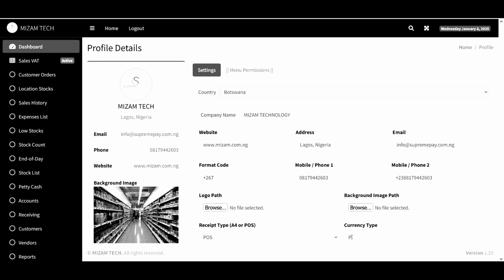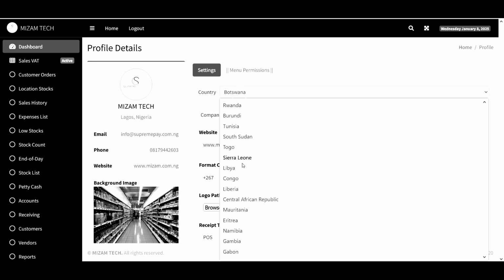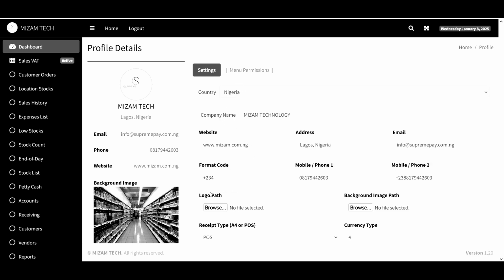So we have Botswana. This is their currency. Then you can see that the format code has already been changed. So you can scroll down. Let's select Nigeria. You can also see we have +234. Then we have the currency in Naira.